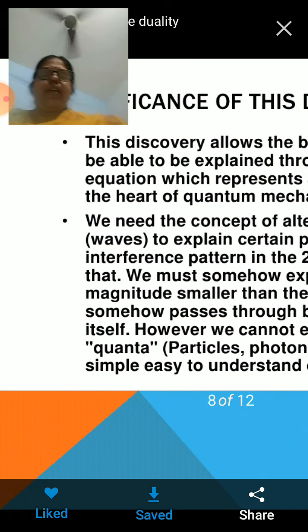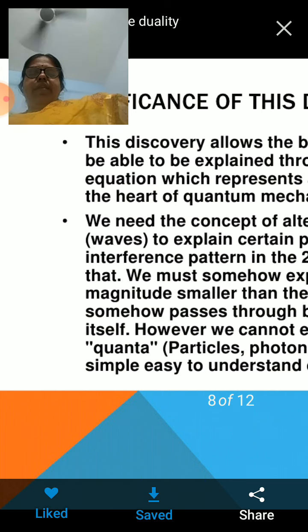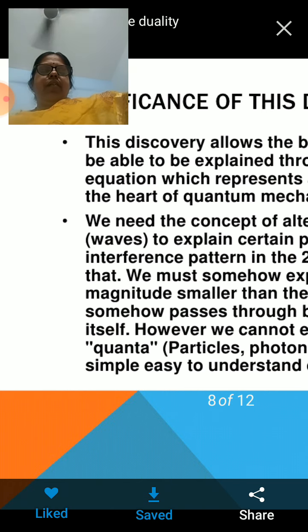Now, I told you that you can see a well-defined diffraction pattern when electrons are tested for whether they can get diffracted across an obstacle. Through the Davisson-Germer experiment and all, we could confirm that the electron has a wave nature.